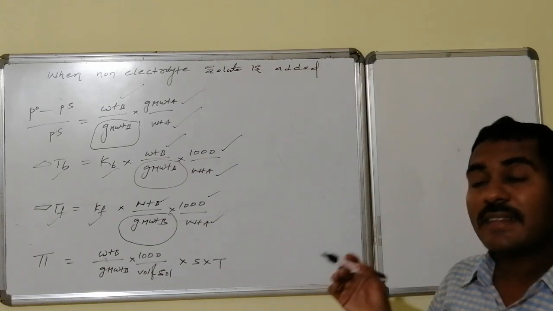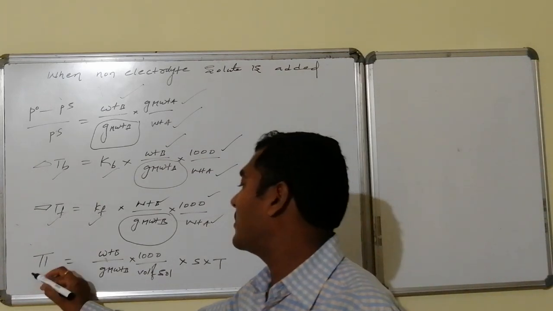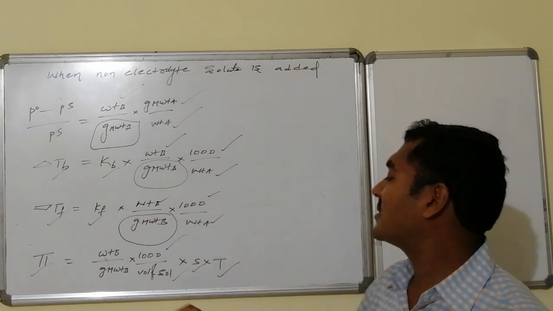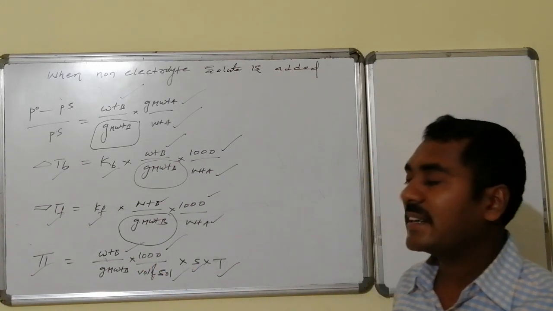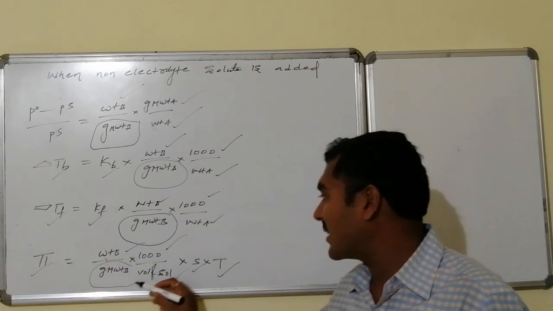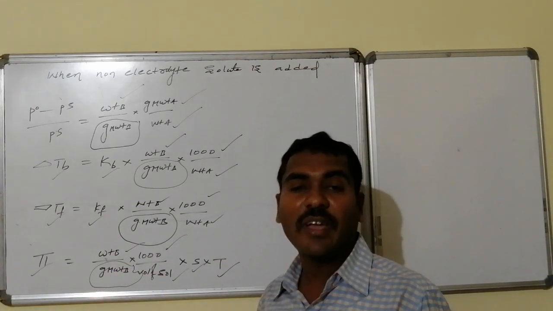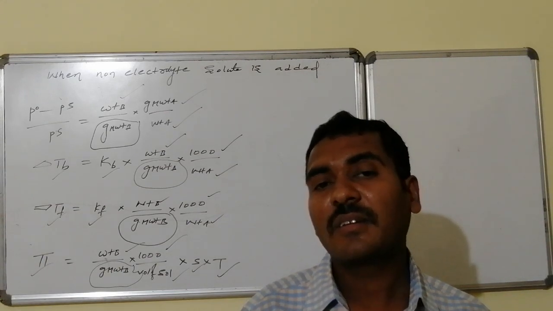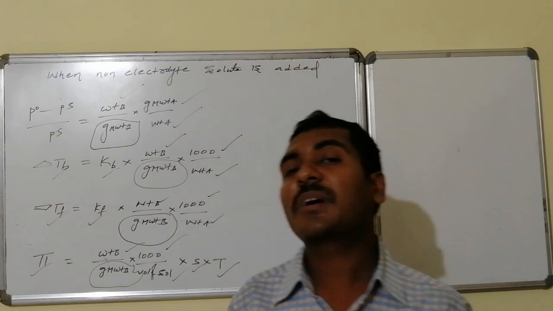Even if I calculate the osmotic pressure, the pi value is calculated, S, N, T, R are known, and the value of 1000 is known. Here the weight of B, how much is added, is known. Then the unknown quantity is calculated. Generally, we can apply these colligative properties for measuring the molecular weights of unknown components.